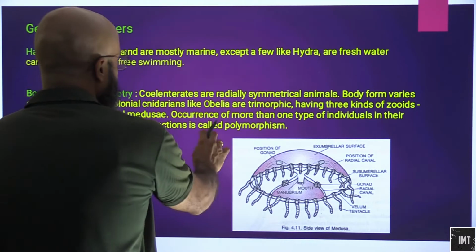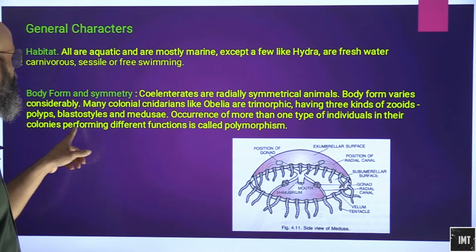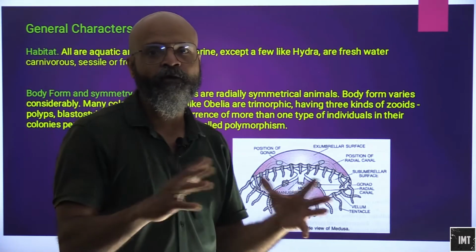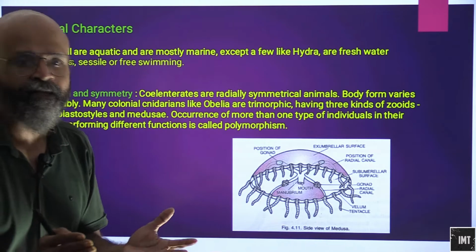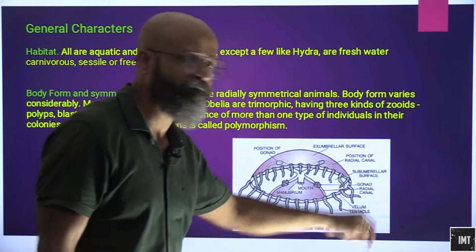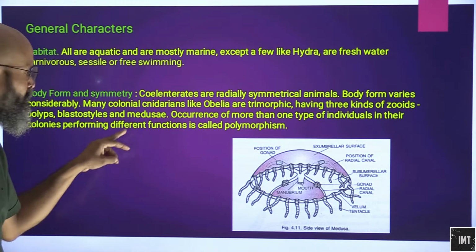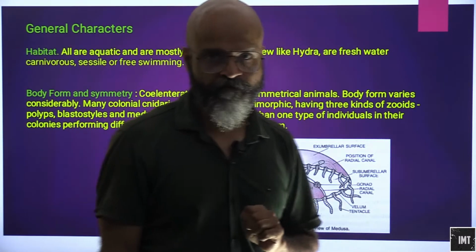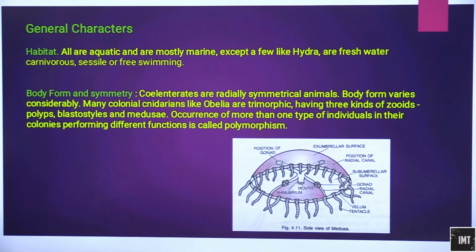The occurrence of more than one type of individual in their colonies, performing different functions, is called polymorphism. So when they exist in colonies, there is more than one type of individual, and the occurrence of more than one type of individual performing different types of functions is known as polymorphism. We'll try to understand more about this.